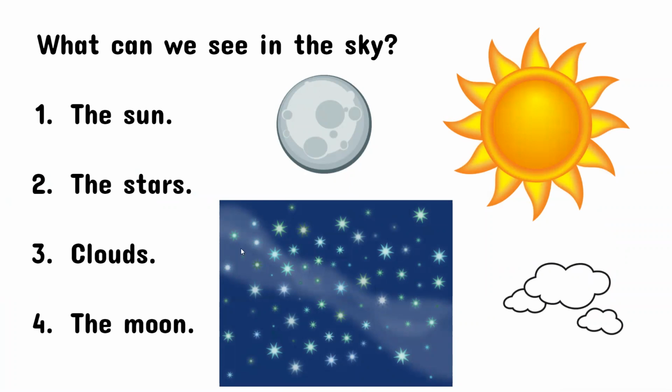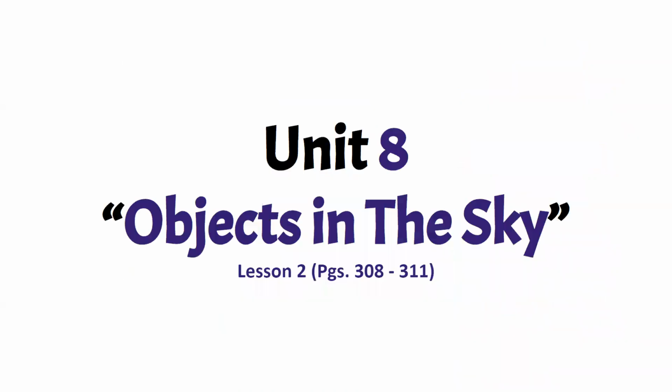So what can we see in the sky? We have to ask ourselves this question. Okay, so we have the sun, the stars, clouds, and the moon. You can see the sun in the morning, not at night. And we can see the stars at night, not in the morning. And we can see clouds in the morning and at night, and we can see the moon only at night.